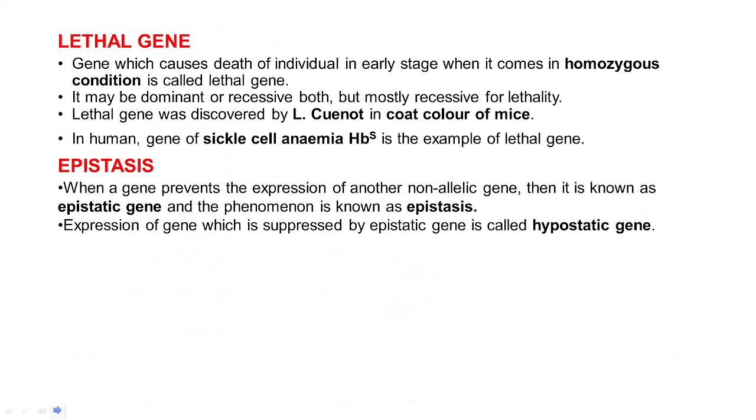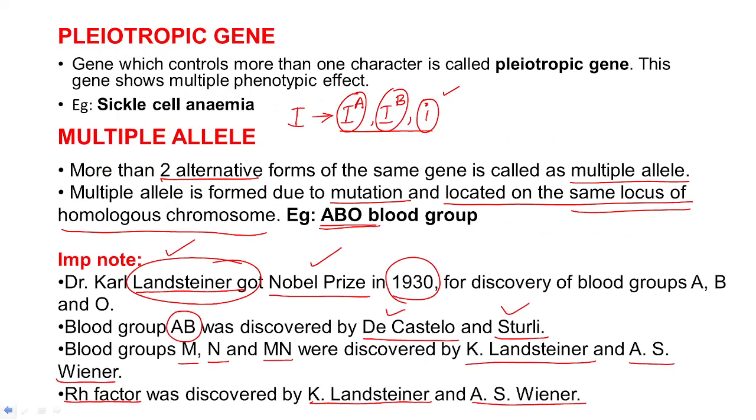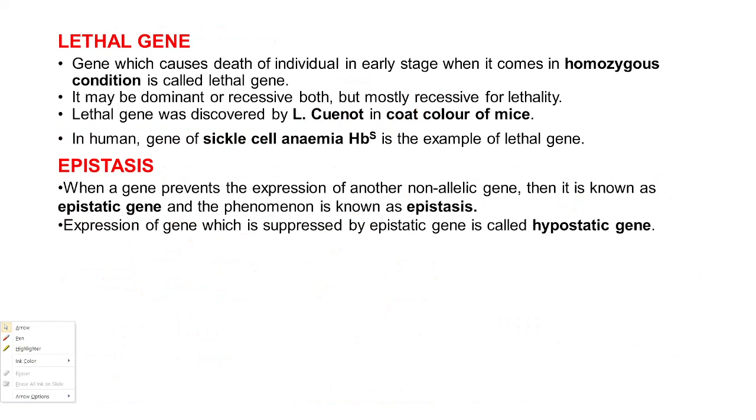Next one, lethal genes. Another example. What is a lethal gene? Do remember, it is the gene which causes death. The gene that causes death of the individual in the early stage when it comes in homozygous condition. Any gene, if it occurs in homozygous condition and causes the death of the individual, is called a lethal gene.